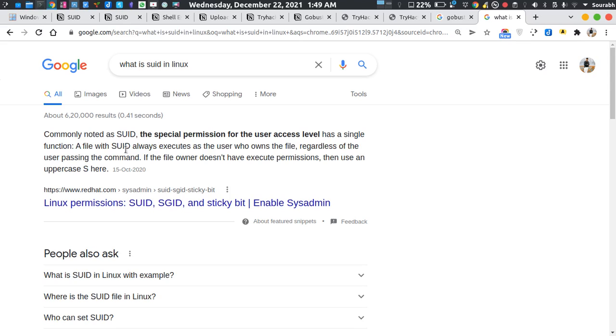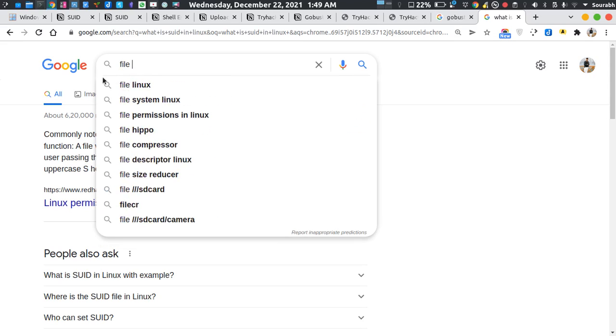Basically, SUID is a particular file that has some sort of permission level, access level, for accessing some function. Let's say there's a file, and the admin assigns it so that it can be run as an admin.